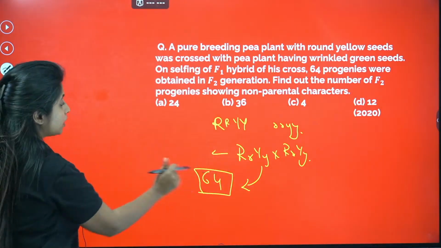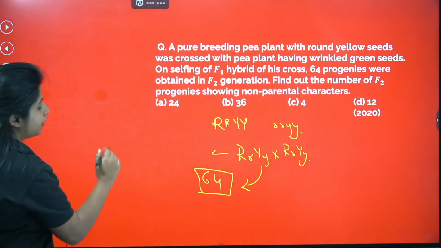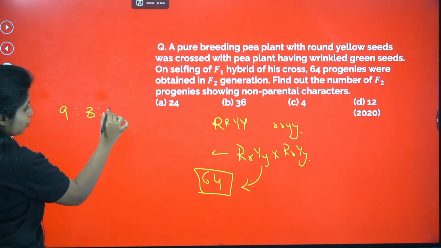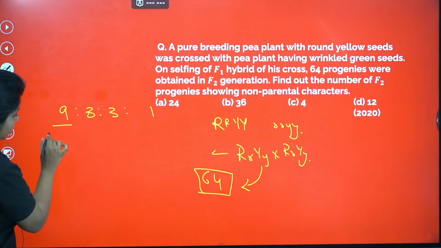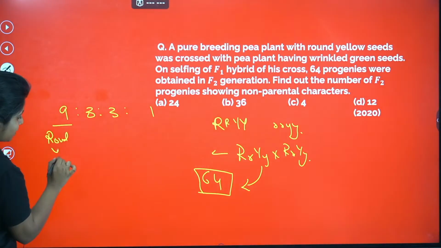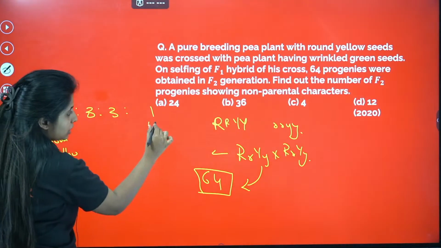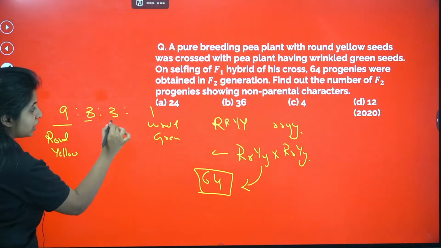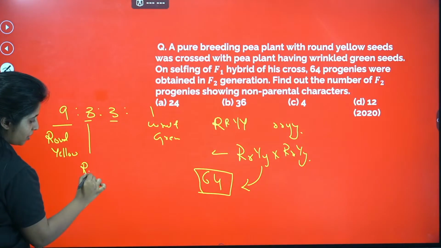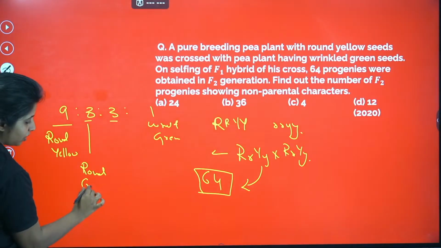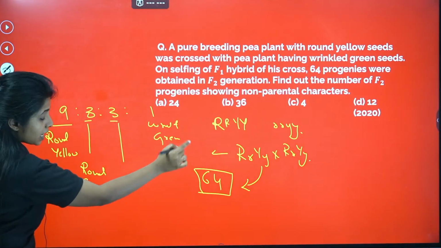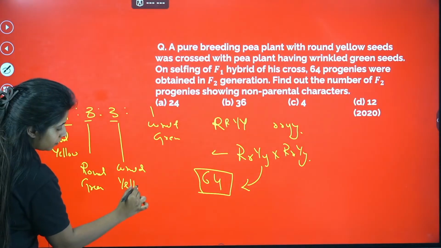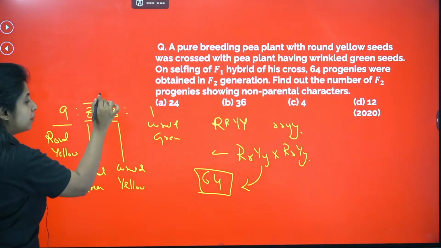When you talk about all of them and when you say 64 progenies, you can think like this. Okay, we know the 9:3:3:1 ratio is there, and we saw that 9 of them were round and yellow like parents. 1 of them was wrinkled and green like parents. And over here these three were different. This was round, which was always with yellow, this time it was with green. And this was wrinkled, which was always with green, this was with yellow. Right? So 3 plus 3, 6 of them.